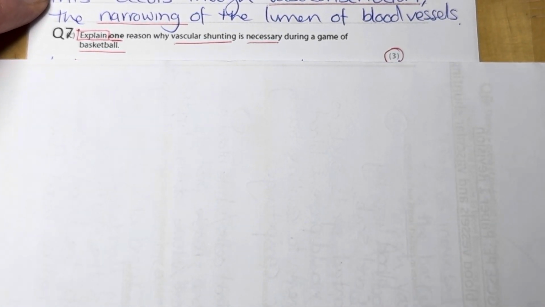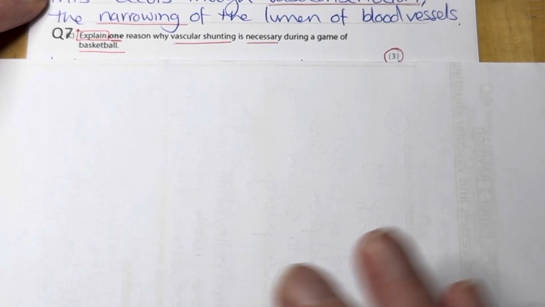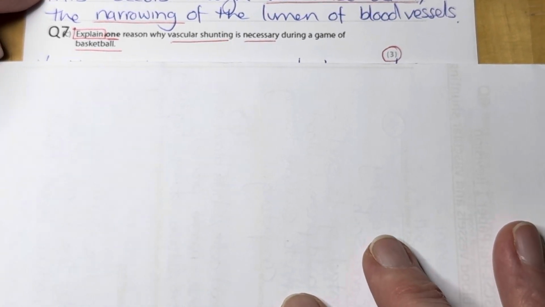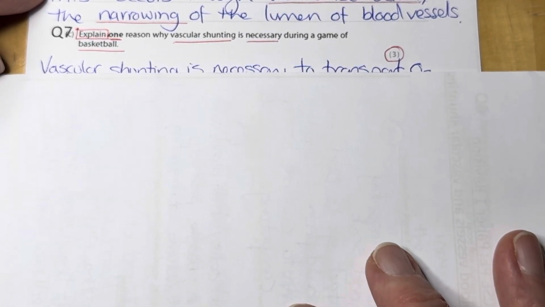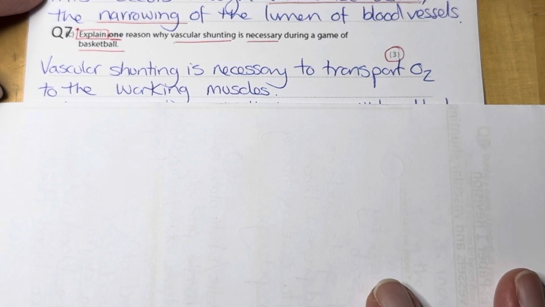Now there's 2 possible ways you could have taken this answer. The first way I'm going to talk about is probably the most common way that most people would have chosen. And then the second way is still correct, and some people may also have gone down this route. So the first reason vascular shunting is necessary is that we need to transport oxygen to the working muscles. Now, that's the first mark.